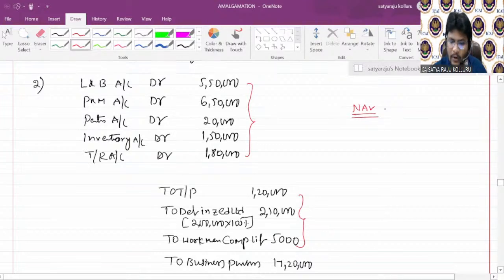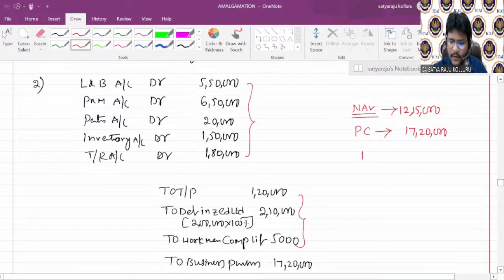I got 12,15,000 as the NAV. Is it right? Can you please respond, all of you, through the chat box? NAV is 12,15,000. Business purchase, meaning purchase consideration, is 17,20,000.